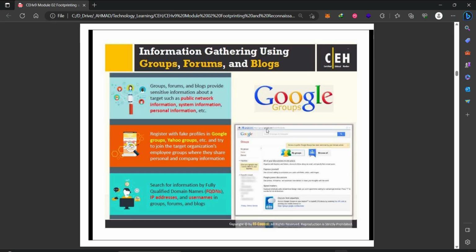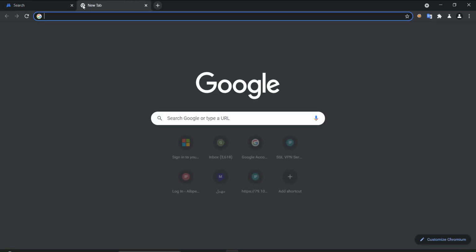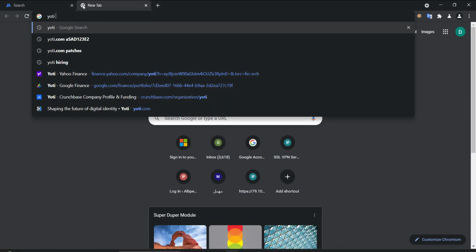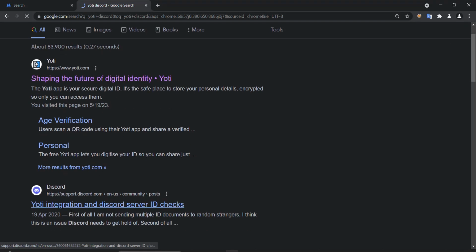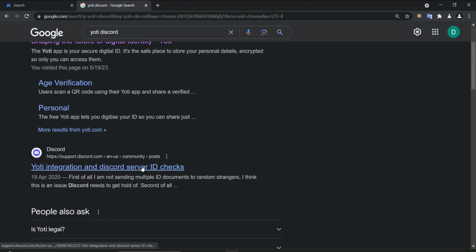Some companies use groups for their employees or users. Now, this was a bit old, so now Google groups and Yahoo groups are not used much. Most of them are now using Telegram groups or Discord channels or Slack applications. So we can apply the same. We can look for Yoti, which is the favorite company that we apply on, and we can type Discord, for example. Maybe they have a Discord channel, Yoti integration, and Discord server.